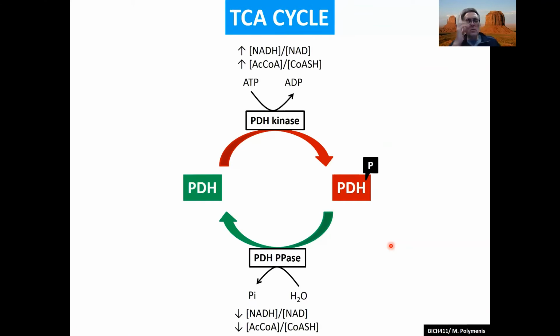So why do we do this? Why don't we just have these compounds going directly and binding to pyruvate dehydrogenase and playing their role? Why do we need the middlemen and women here, the enzymes, the pyruvate dehydrogenase kinase and the phosphatase?